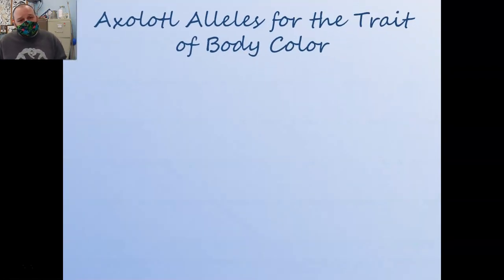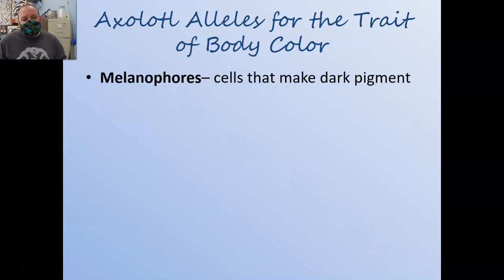The reason axolotls look the way they do is because of a combination of alleles that give them these traits. We're going to go over 4 of these. There are lots of them out there, but we're going to go over 4 in some detail. To begin with, the ability to make melanin is based on whether or not you have melanophores, and if you have the genes that allow you to make dark coloring. Axolotls that have this show some darkness somewhere on their body. Axolotls that can't end up being at least partially, if not completely, albino. So again, melanophores, the ability to make melanin.